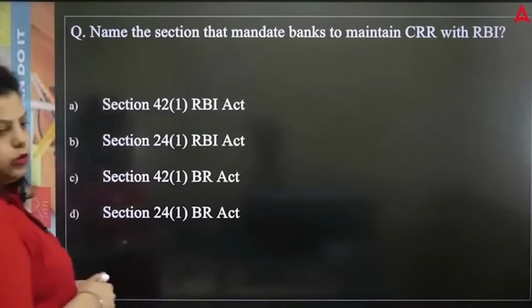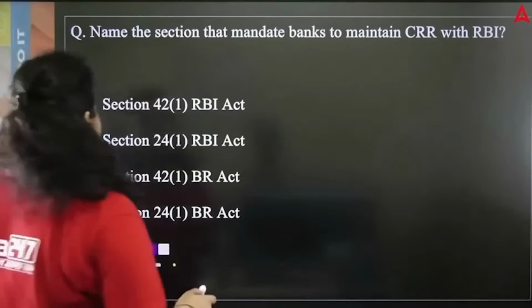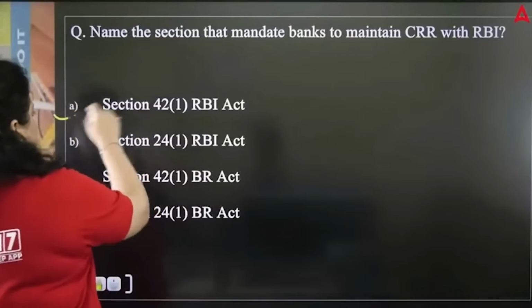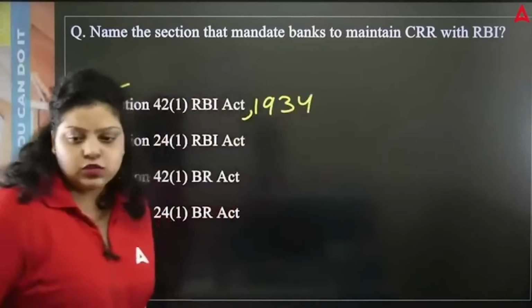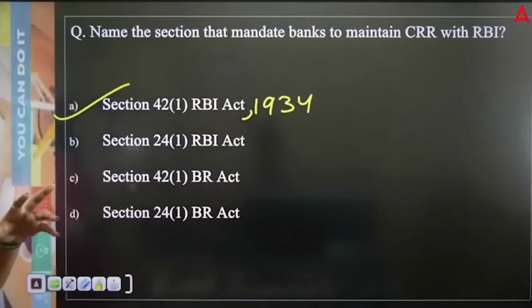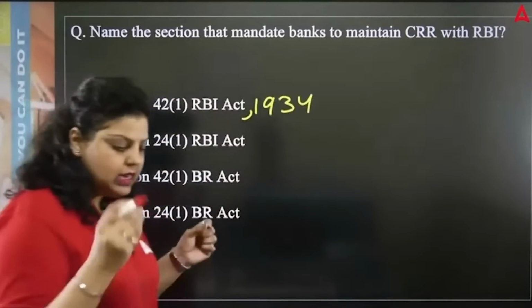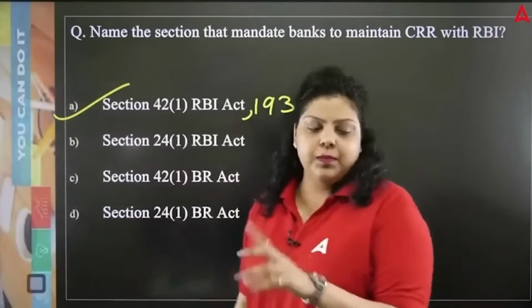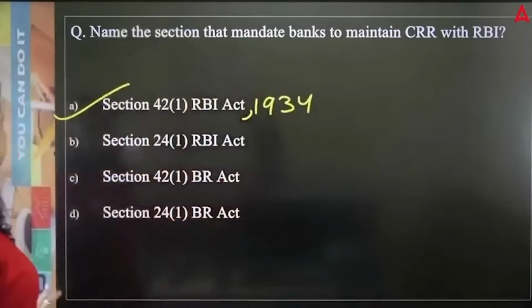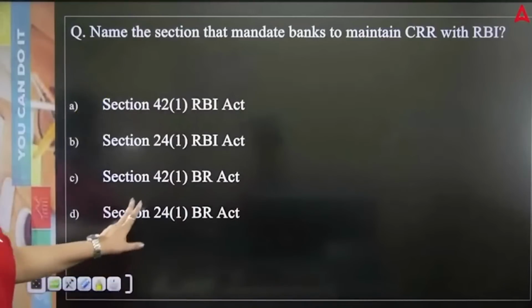Okay. So very good, the right answer you guys are saying that will be section 42(1) RBI Act 1934. So what is CRR? CRR is cash reserve ratio, in which all the scheduled commercial banks have to maintain a certain percentage of their NDTL in form of cash with RBI. Okay, and that is defined under the section 42(1) of RBI Act 1934. So right answer will be A option.